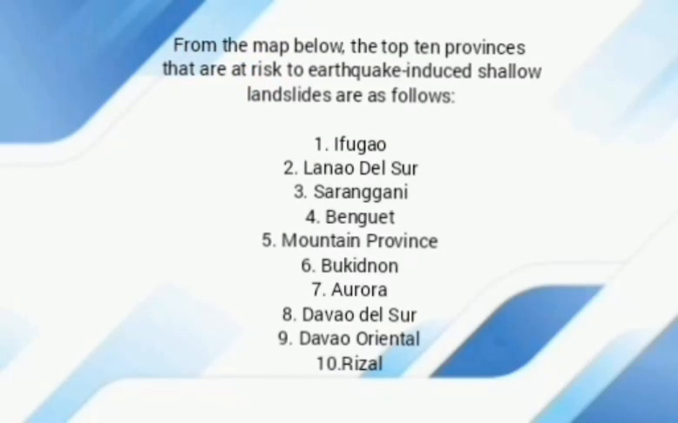Furthermore, the 10 provinces at risk of earthquake-induced shallow landslide are as follows: Ifugao, Lanao del Sur, Sarangani, Benguet, Mountain Province, Bukidnon, Aurora, Davao del Sur, Davao Oriental, and Rizal.